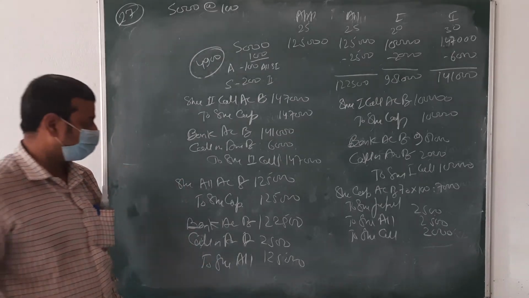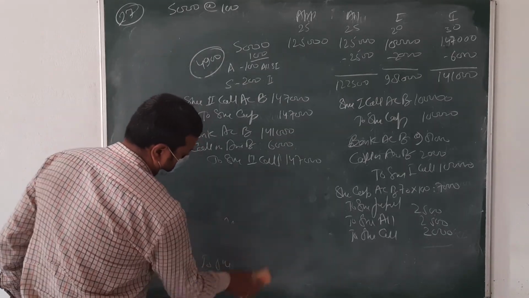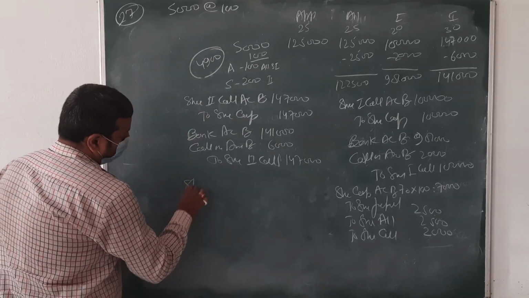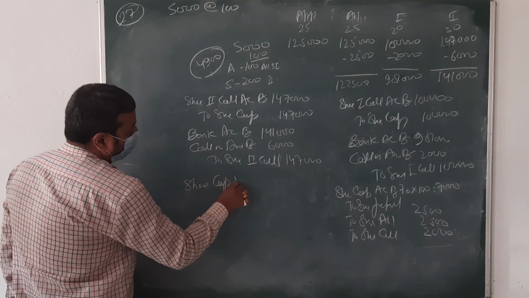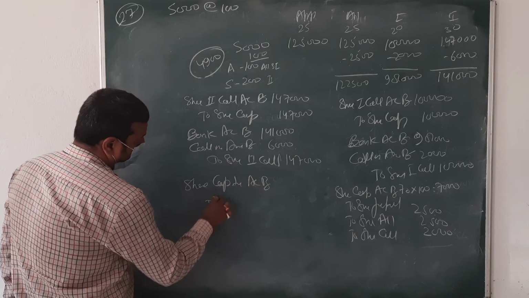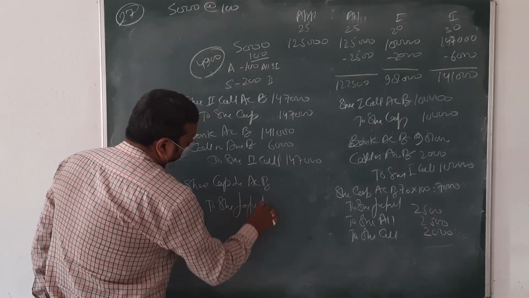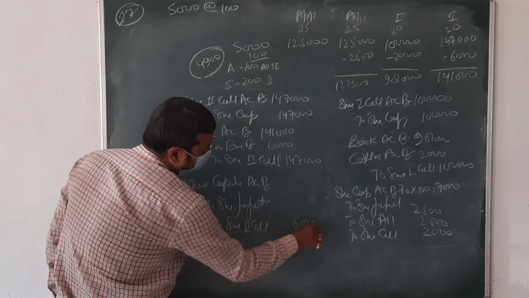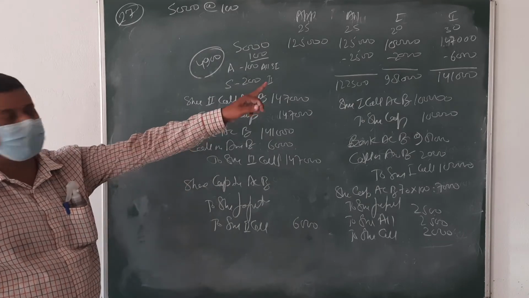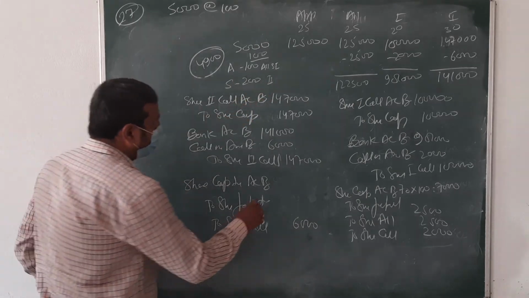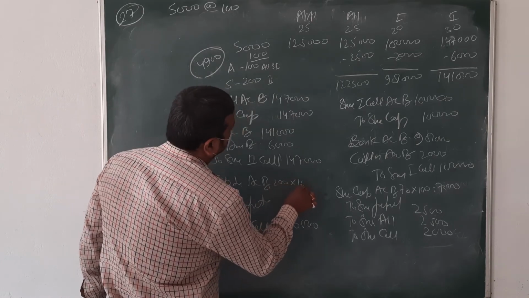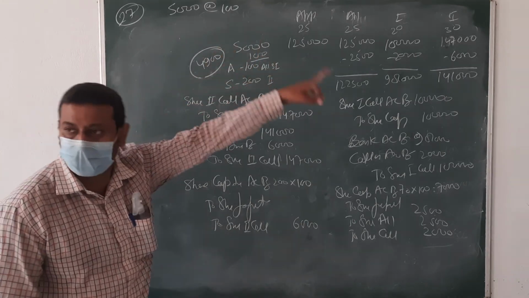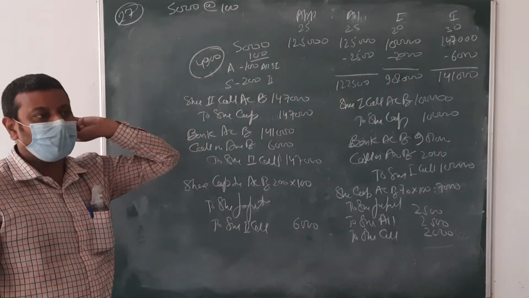Okay, go for the forfeit. Share capital account debit to share forfeiture, to share second call. And second call is 6,000, right? It's confirmed, 6,000 we are not receiving. Full amount we are asking: 25, 25, 20, 30. Full amount we are asking, madam. That means we are going to call the full money.